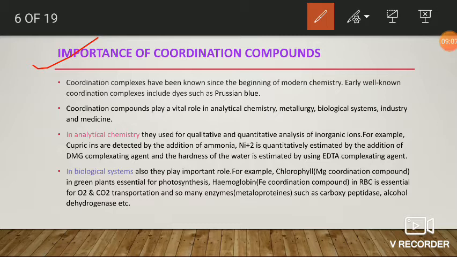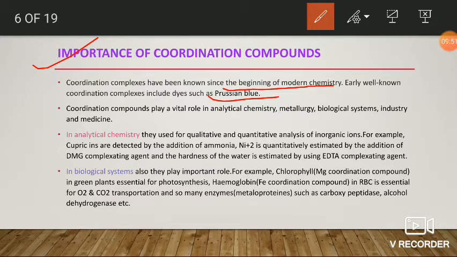Next, importance of coordination compounds. In order to study coordination compounds, we have to know their importance. It is essential to know something about coordination compounds because they have a lot of applications in our day-to-day life. Coordination compounds have been well known since the beginning of modern chemistry, even though they were also known in the early stages, such as the dyes, for example, Prussian blue.